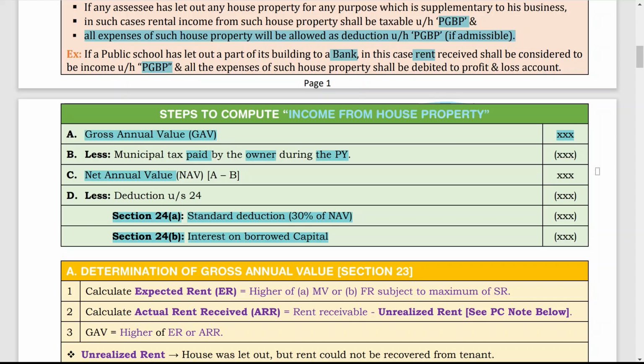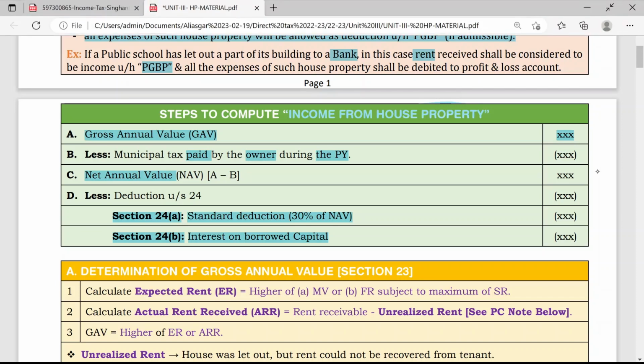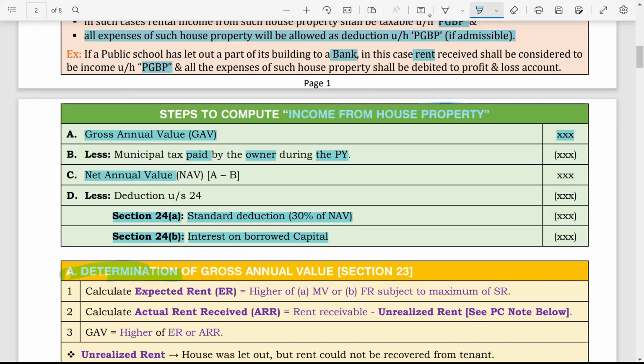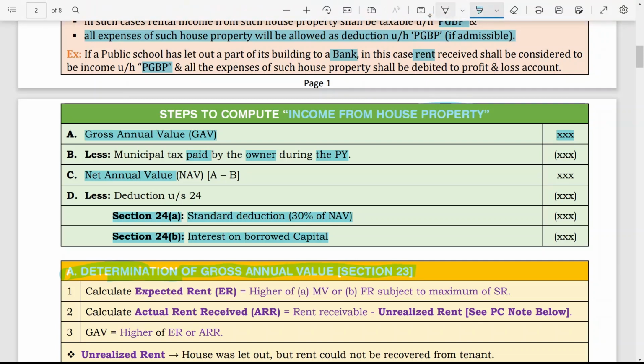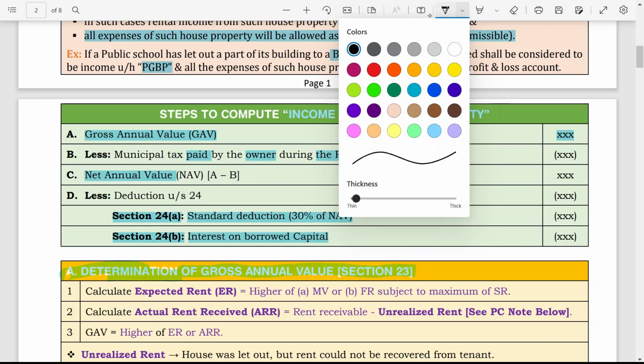And interest on borrowed capital means whatever loan you have taken to purchase that house, and on that loan whatever interest you are paying, that is allowed as a deduction. So we will learn all these steps one by one, and finally after deducting all these things you will get income from house property. So first of all our target is to learn how to find out gross annual value. So, determination of gross annual value, section 23. This is the first important point, how to decide your gross annual value.